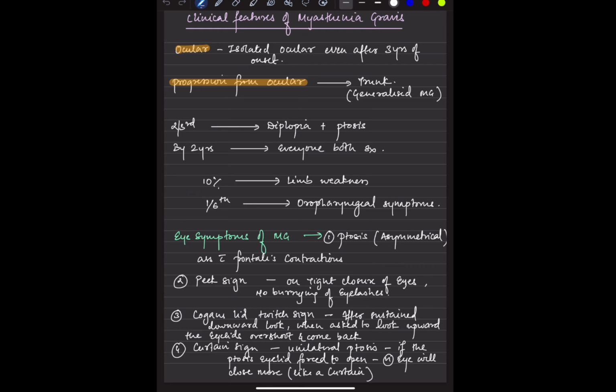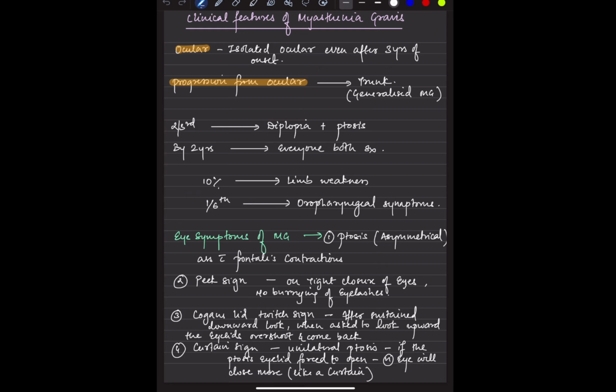Limb weakness could be there. Oropharyngeal symptoms could be there. When it comes to ocular features, first is the asymmetrical ptosis. Another thing is the peek sign. On tight closure of the eyes, there will be no burying of the eyelashes. Cogan lid twitch sign. This is very well known. After a sustained downward look, when a patient is asked to look forward, the eyes overshoot and come back.